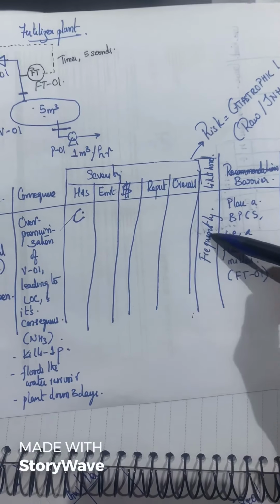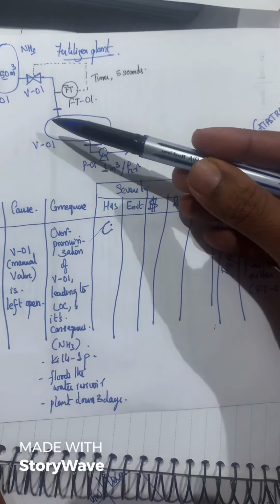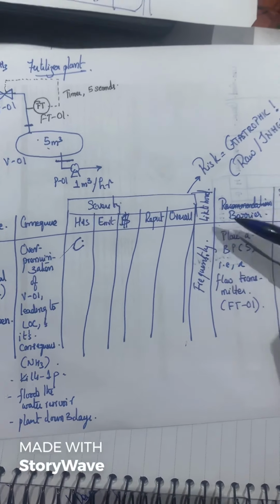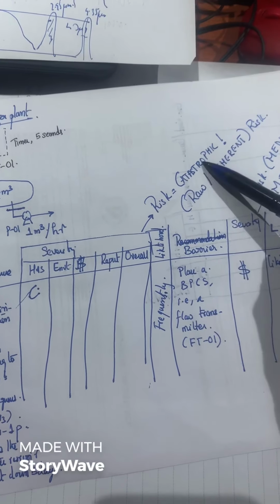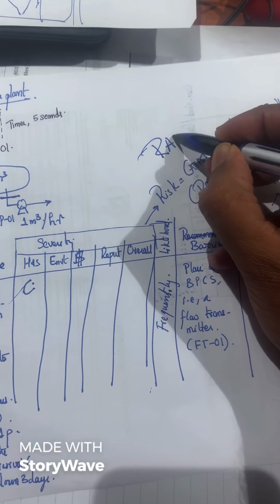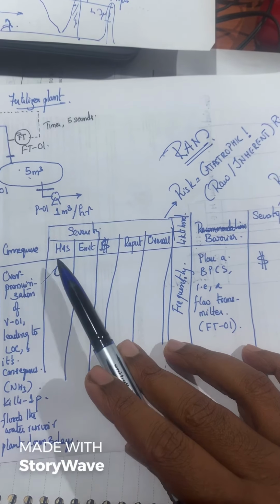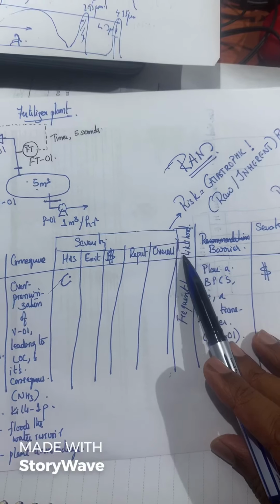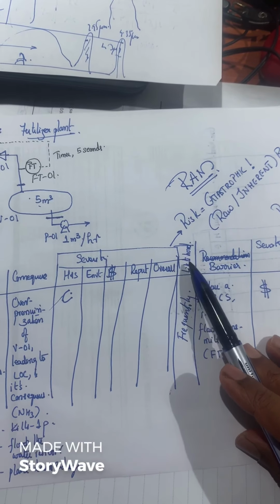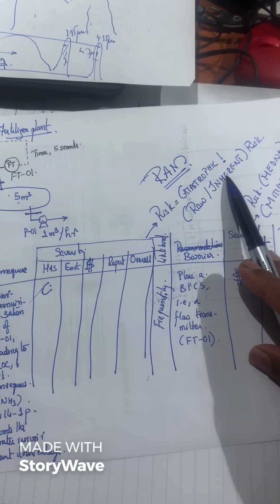And what is the frequency of this happening? This can happen each time a manual valve is left open and there is no operator. This can happen frequently. So the risk is catastrophic according to our risk assessment metrics. With a severity of this classification, let's say 6, and a likelihood of A and B, according to the metrics we are under catastrophic. So that is called the inherent risk.